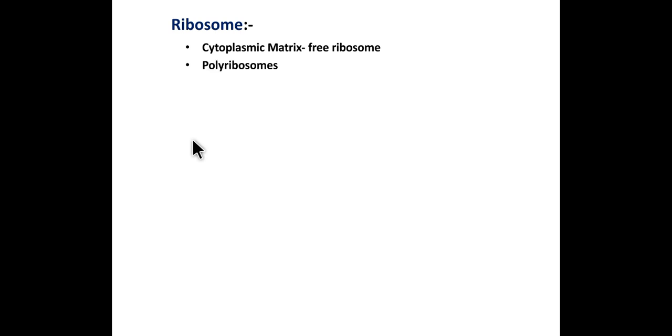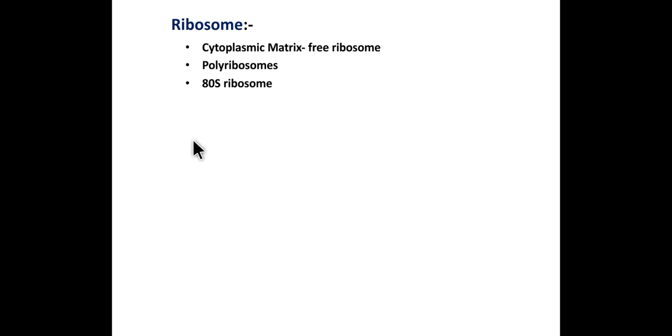Next cell organelle is the ribosome. So ribosomes are present in the cytoplasmic matrix. They are free. Sometimes they form a chain on mRNA called polysomes or polyribosomes.